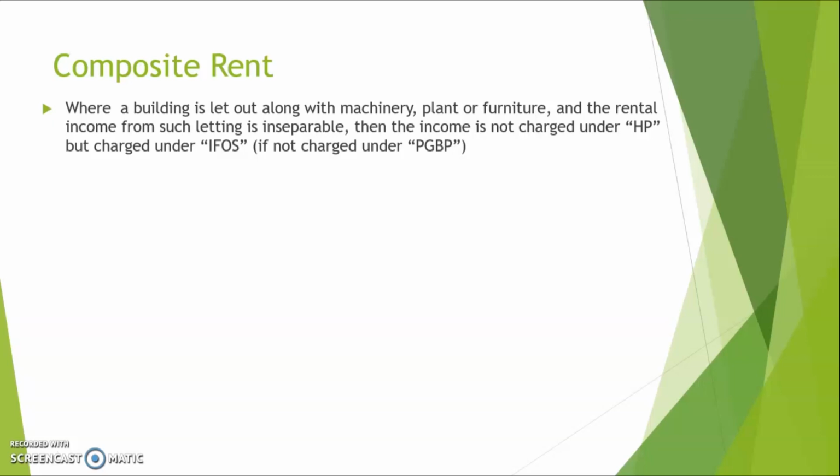So keep in mind, in the case of composite rent wherein the income cannot be split up and separated into two parts, one for the rent of the building and the other for the rent of the additional facilities that we provide, what we have to do is take the whole rent and charge it as IFOS income. If it can be separated, take the part for building rent as house property income and take the part for the other facilities rent as IFOS income. Fine. That's it about composite rent.